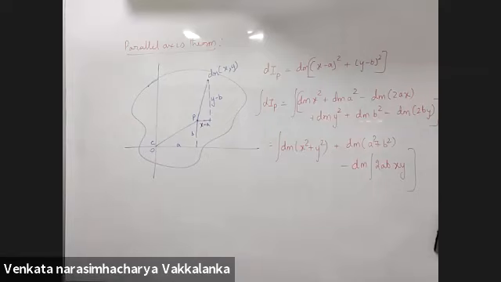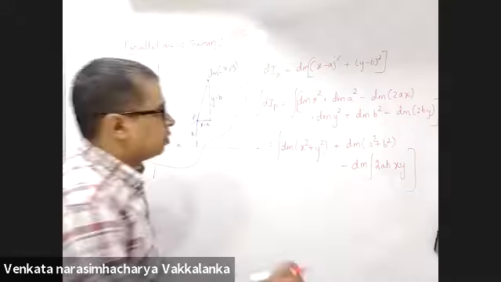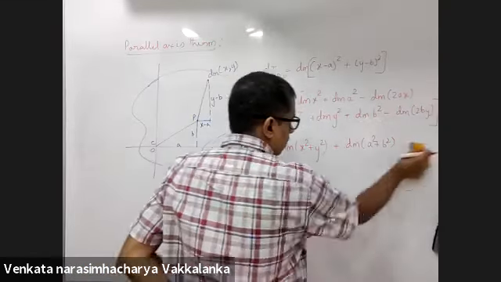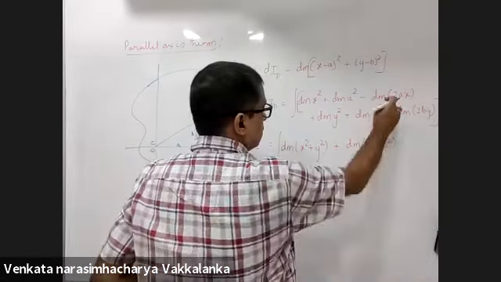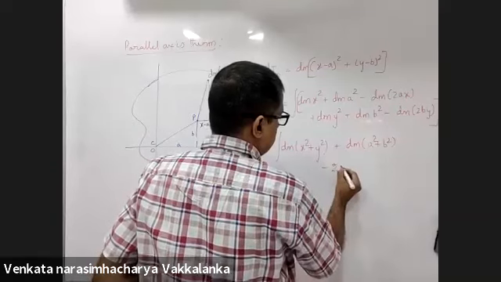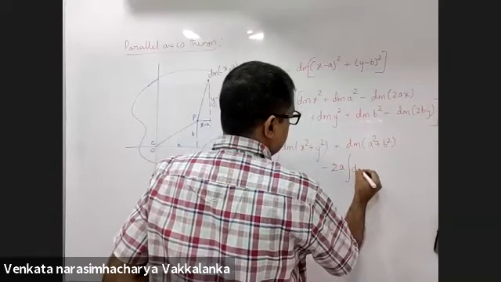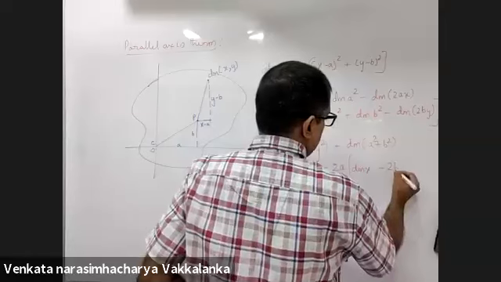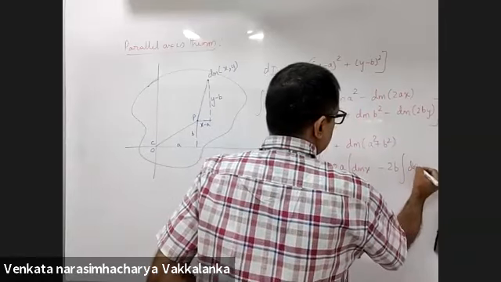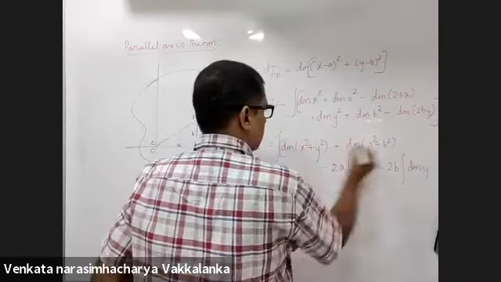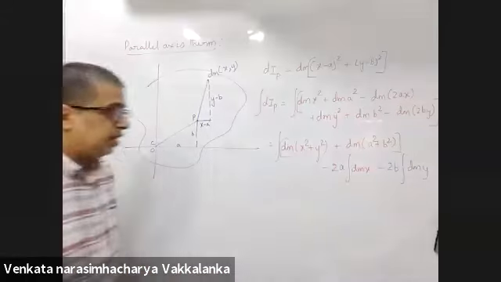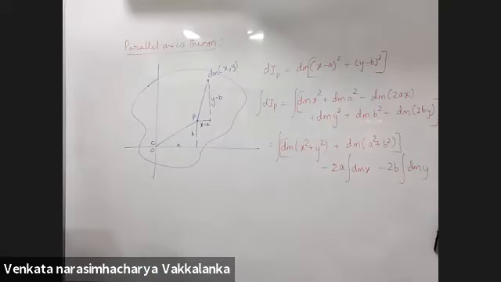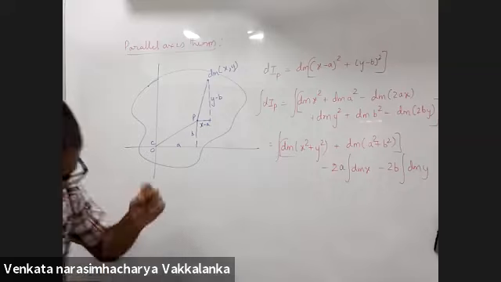Sir, how to get ABXY? Write this separately: minus 2a integral dm into x, minus 2b integral dm into y. Agreed? Yes, sir. So I have a doubt.